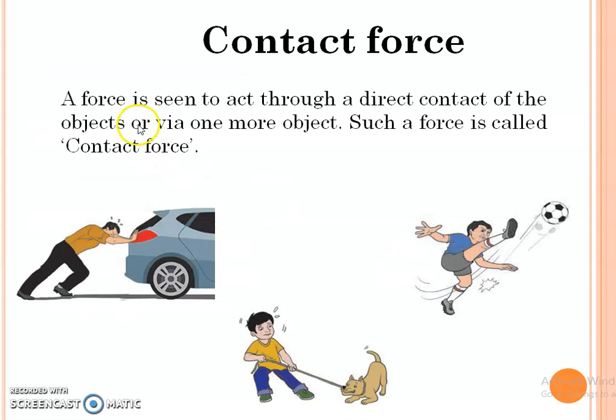Contact force. A force is seen to act through a direct contact of the object or via one or more objects. Such a force is called contact force. See the examples. A car moves in the forward direction when a man applies a force from behind. A reluctant dog is being pulled by his master, and a boy playing football is kicking the ball away. What do you observe from these? A force acts on two bodies from an interaction between them.